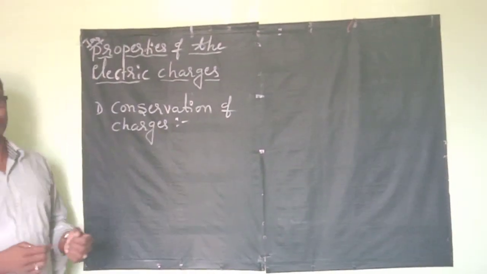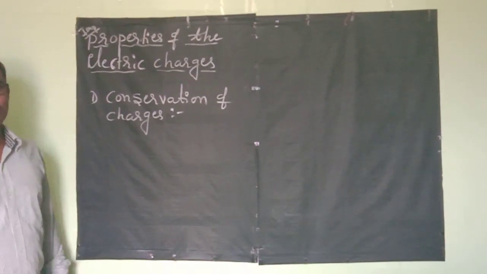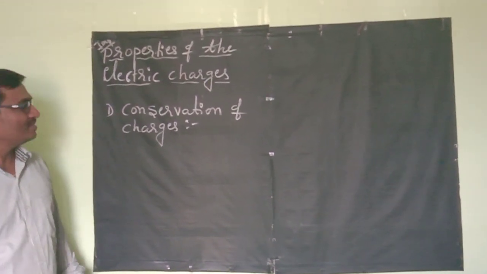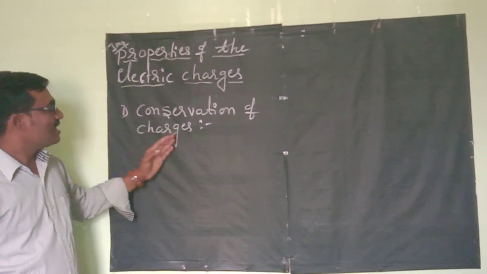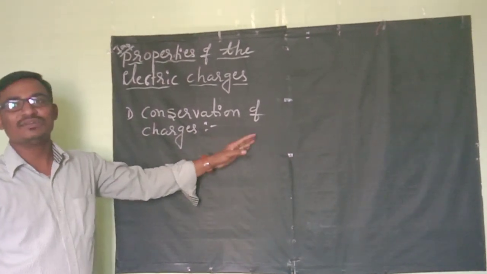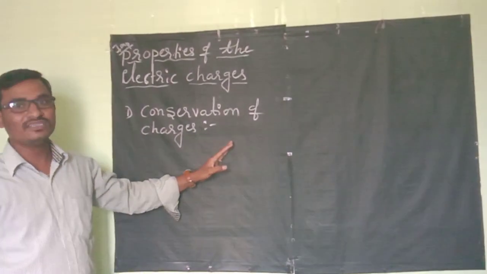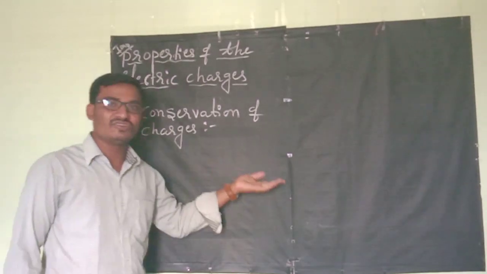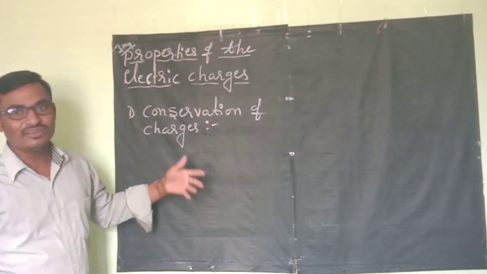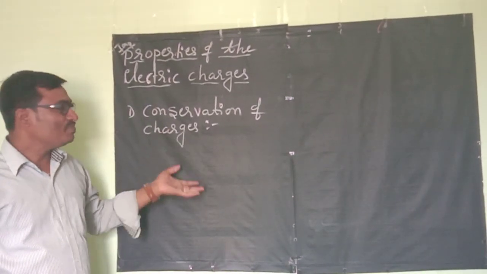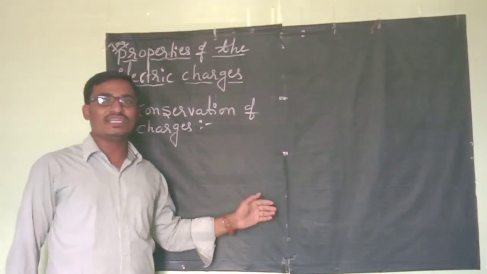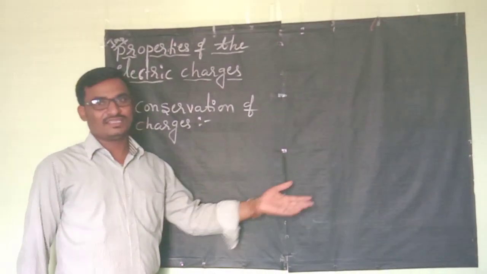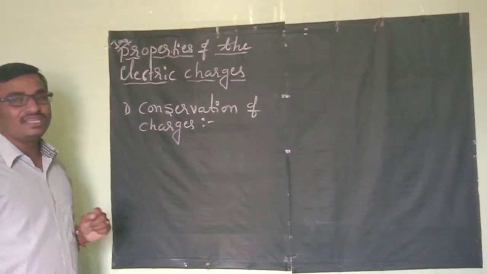They simply transfer from one body to another body.